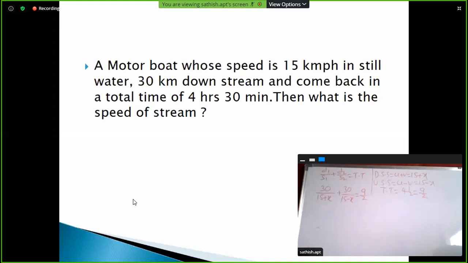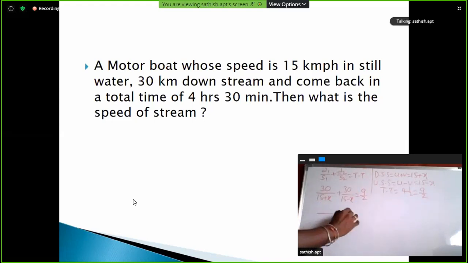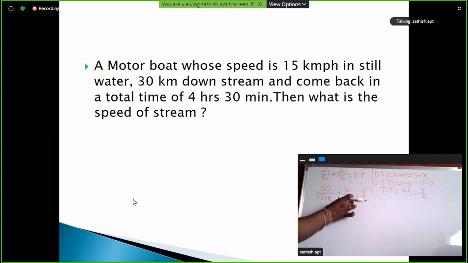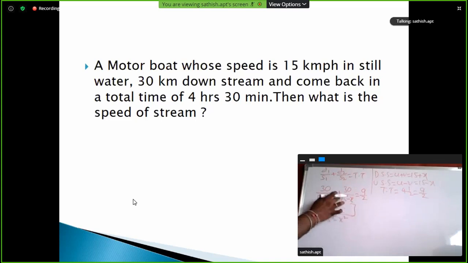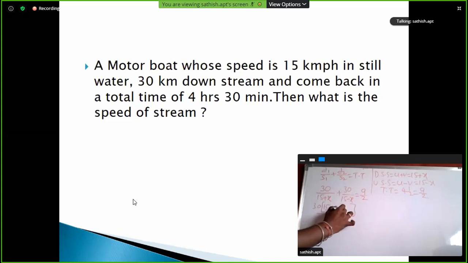Okay. So the LCM of 15 plus X and 15 minus X is A plus B into A minus B, which is A square minus B square. So 30 into (15 minus X plus 15 plus X) is equal to 9 by 2.